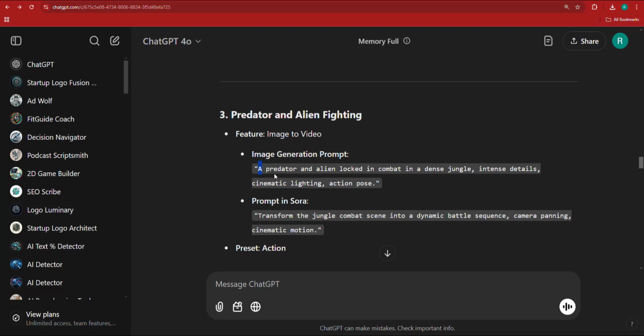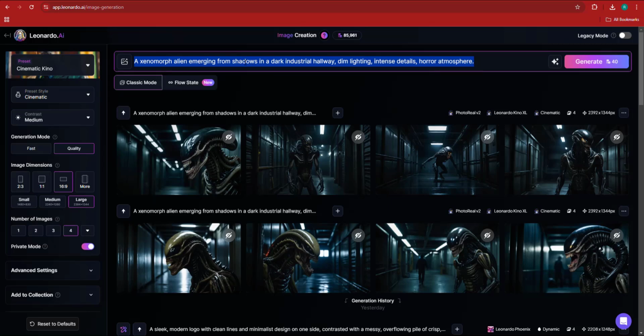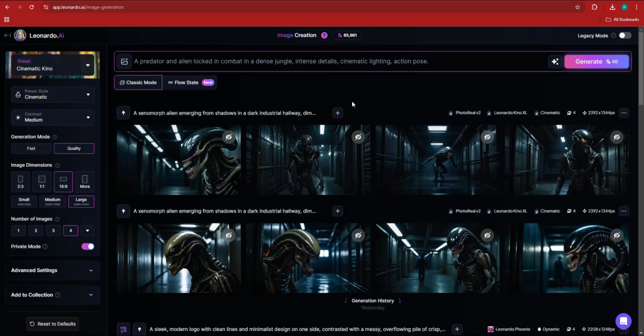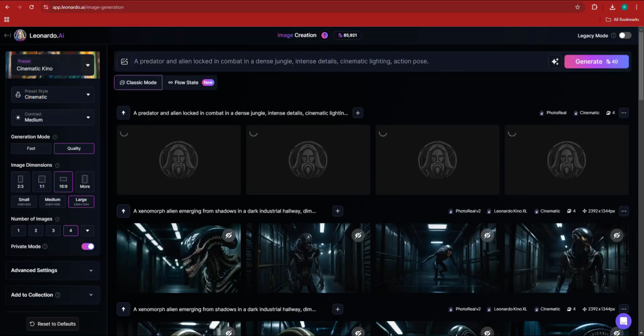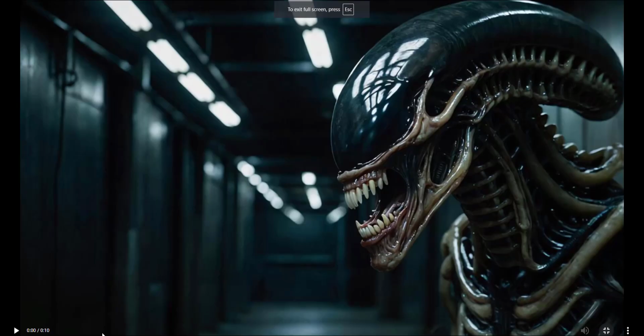Now, here, let's try to generate this image inside of Leonardo, which is an image that is supposedly going to create a predator from Alien. I don't know what they call that species of predators. And we're going to try and see if it doesn't violate the rules and guidelines for Sora, since OpenAI has these guidelines, they're afraid that you might violate. So yeah. Now we have the second scene of an alien. Let's see how this turned out. Remember, it's the same prompt, same image.